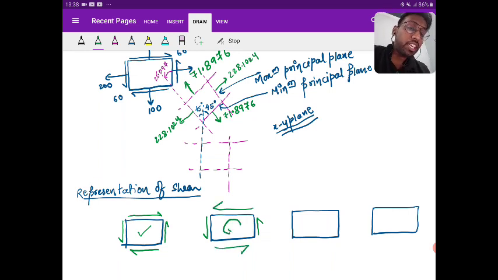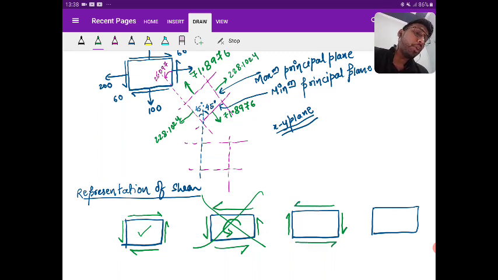No, it is creating a clockwise moment and you cannot represent like this. Then another, suppose the shear is acting down, so on the other side it will be up. So you can see that it is creating a clockwise moment. So to balance, I need to create an anti-clockwise moment, and for an anti-clockwise moment, I need to show the opposite shear.